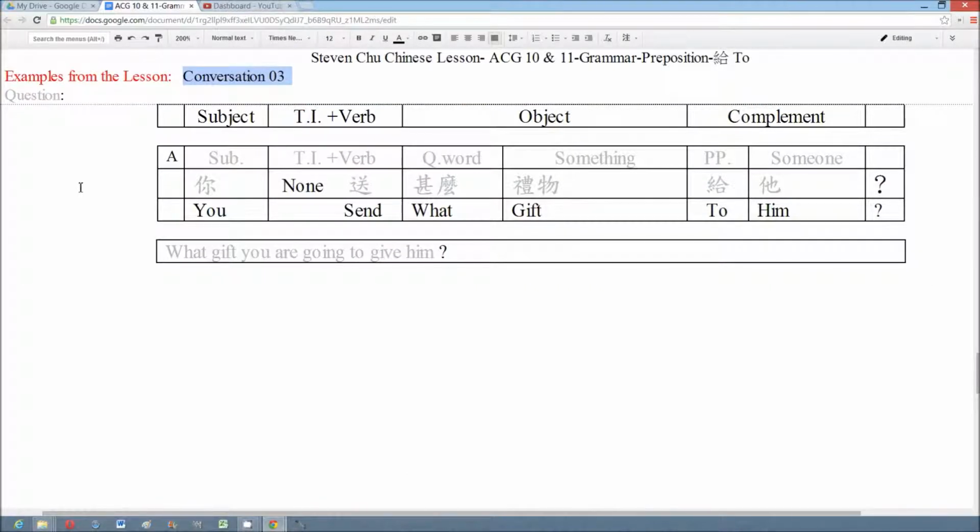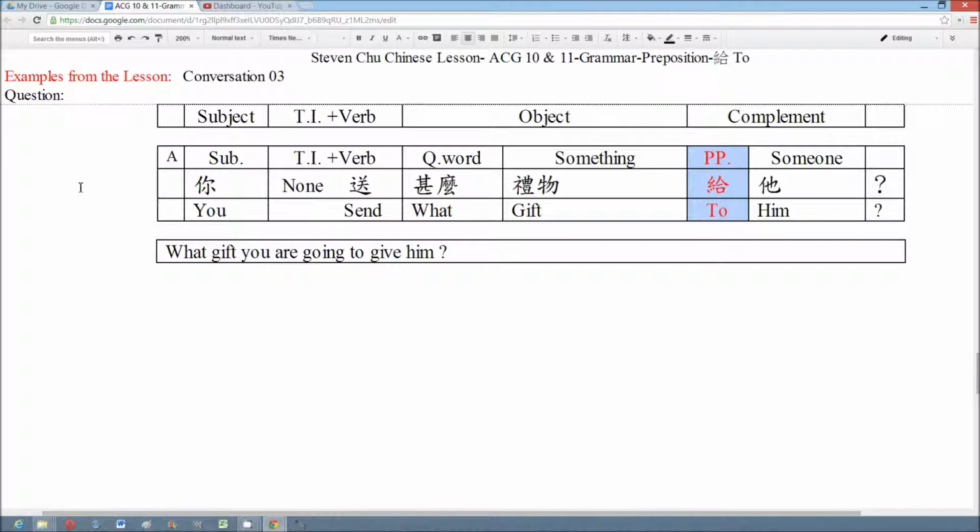We have examples from the conversation 3. The question: 你送什么礼物给他? What gift you are going to give him? And the format is subject, verb, question word, object, preposition 给, another object.